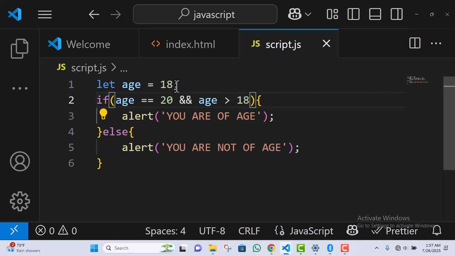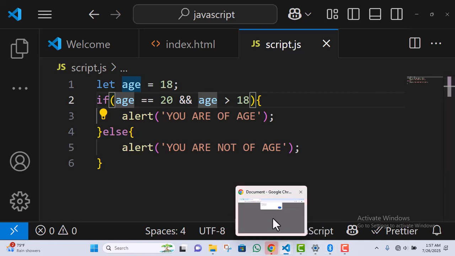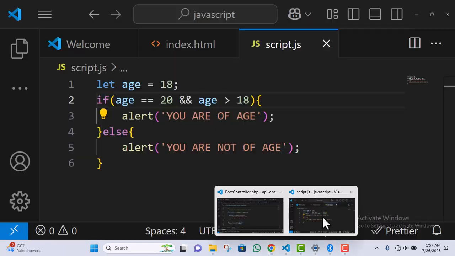So clearly we can see that age is not equal to 20, and age is not greater than 18 either. But let's see what will happen. Let's run this code. I'll come back to my Chrome, click the OK here, and refresh. You can see it's saying you are not of age because that statement is not correct.